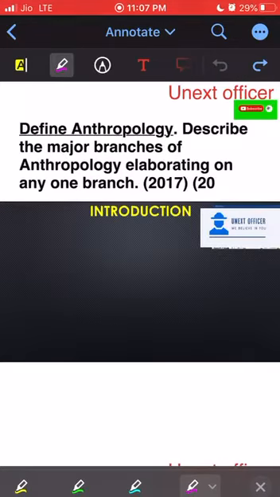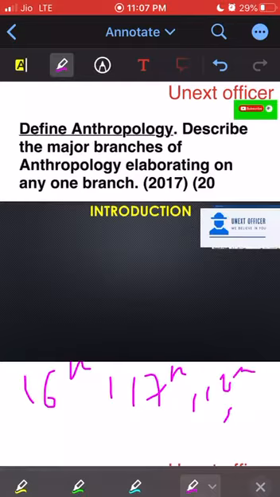In order to give the examiner the idea that we are aware that the definition was not the same and has evolved with time, we have to at least give them the timeline: what the definition was in the 16th century, then 17th century, 18th century, 19th century, and ultimately the 20th century, where we finally decided on a comprehensive definition.